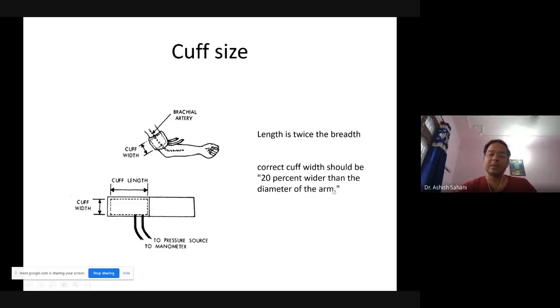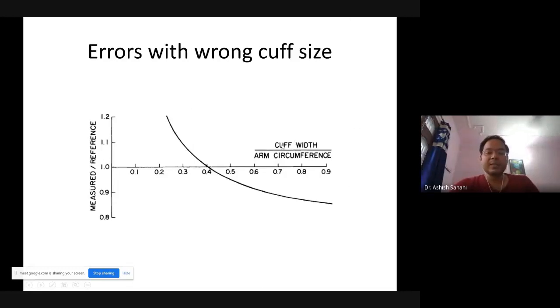Okay. So if you use the wrong cuff size, how do you characterize it? There will be errors. If you take cuff width by arm circumference and plot this error plot, this is the measured value and this is the actual value. If your cuff width is less than your arm circumference, your measured value will be higher than your reference value. That is the actual value.